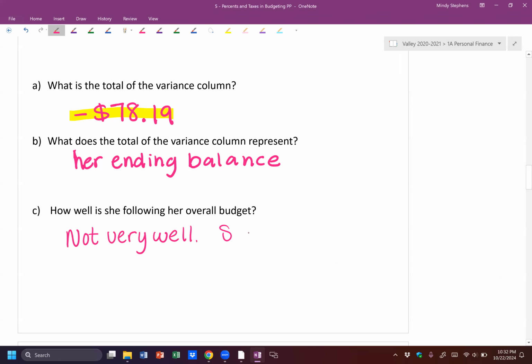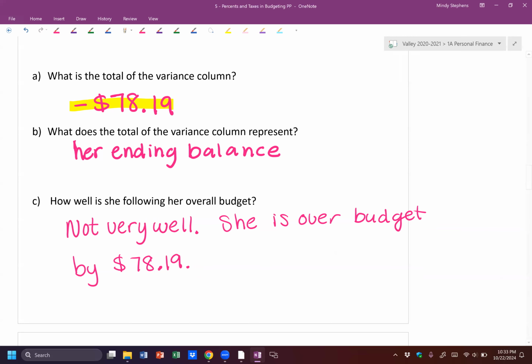She is over budget by $78.19. So I'm just giving a reason of why I don't think she's doing very well. So I want you to write kind of, is she doing good and why or why not? So she needs to make some adjustments to get her budget closer to zero. All right, so let's try another one of those.